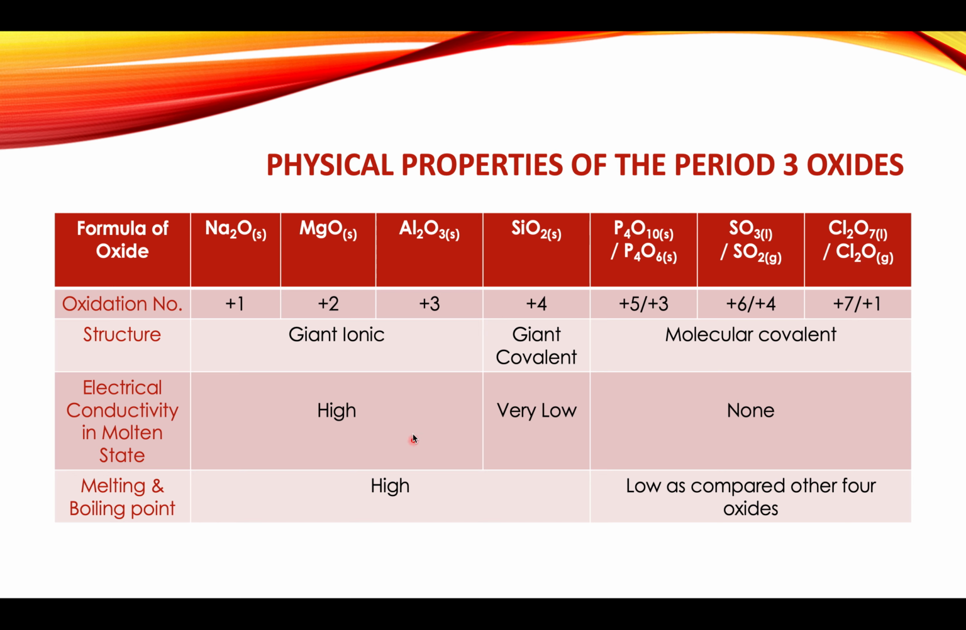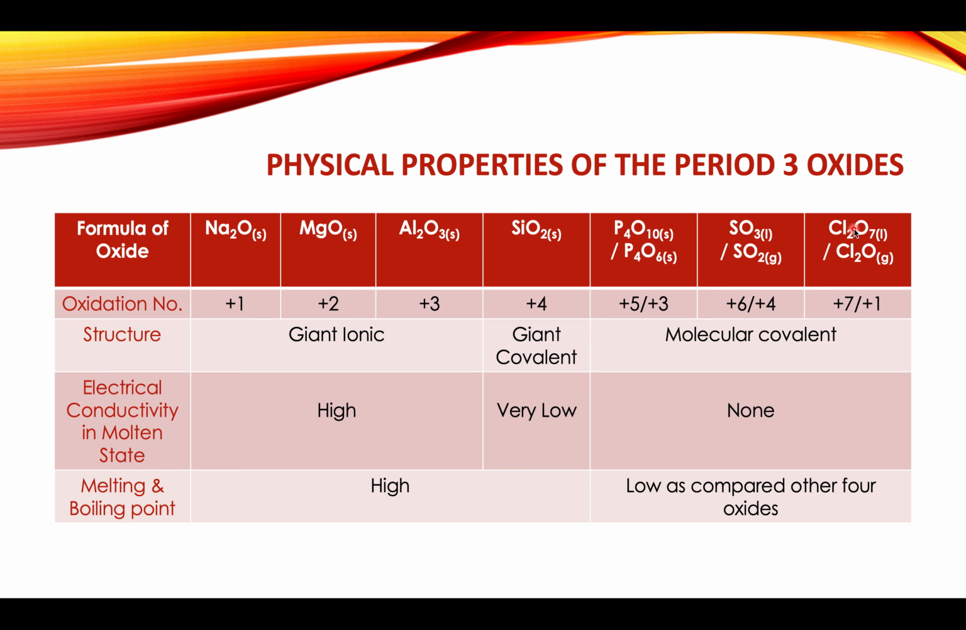Let's compare the electrical conductivity of all of these oxides. The electrical conductivity of sodium, magnesium, and aluminium oxide is high because of the presence of the ions, free moving ions in the molten state. These oxides do not conduct electricity in the solid form, but in the molten form, the ions are free to move. Silicon dioxide has giant structure just like diamond, so the electrical conductivity is very low in this particular case.